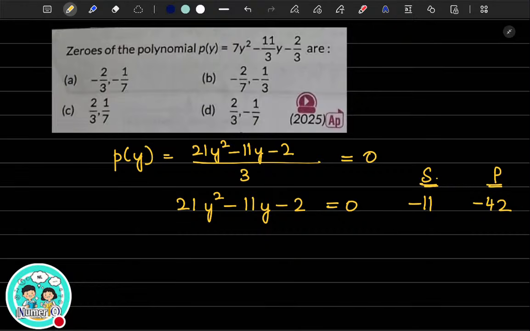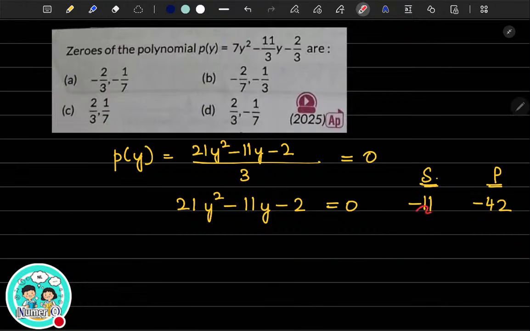No, never use trial and error, because you have to do a factorization. You have to find the zeros of the polynomial using middle term splitting. Trial and error will be more time consuming. The easiest method is to find the zeros.